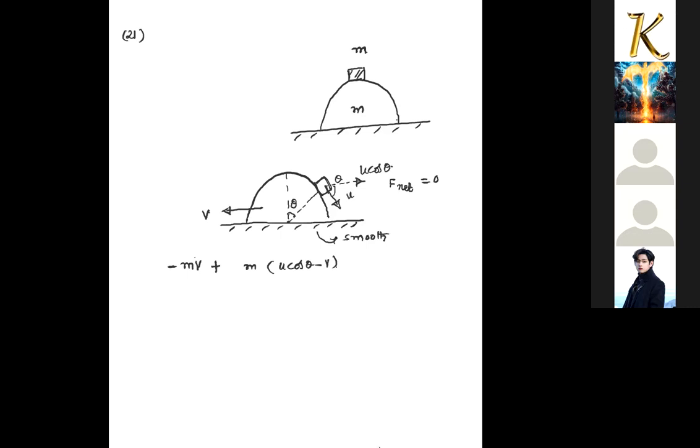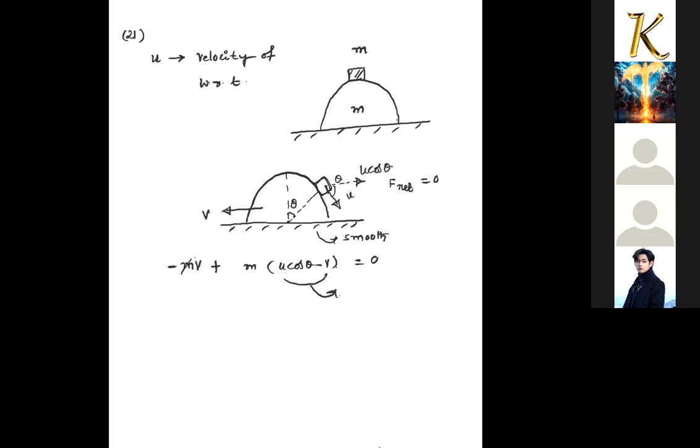Because this u is the velocity of the block with respect to the sphere, that is why I am writing the components with respect to the ground observer along the horizontal direction. u cos theta is towards the right, the hemisphere velocity is in the backward direction, so u cos theta minus v, which is equated to 0.